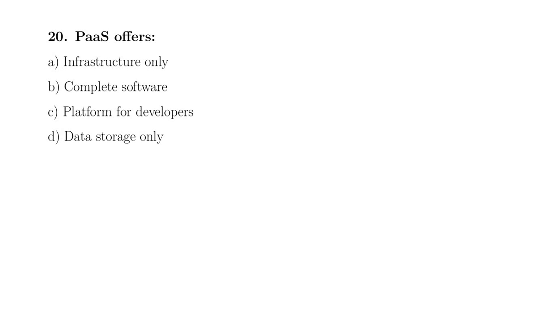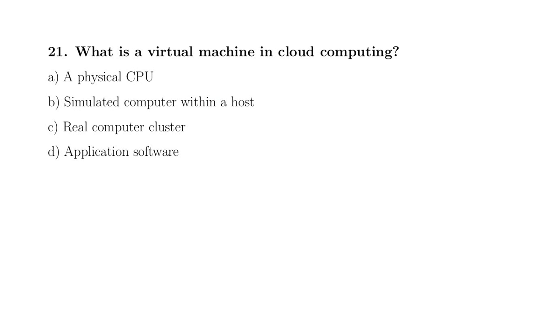PaaS offers infrastructure only, complete software, platform for developers, data storage only. The correct option is platform for developers. That is option C.